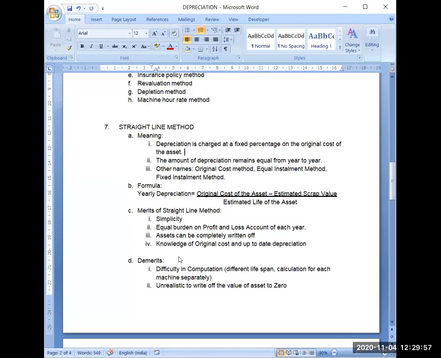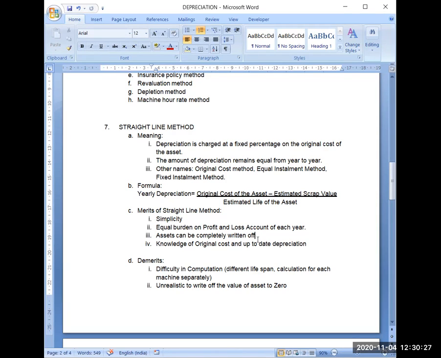So we were discussing the straight line method in the previous period, and we have discussed the merits. Two merits we have to discuss. Yes, this one. So equal burden on profit and loss, that we have discussed. If I am charging 1 lakh rupees per year, so an equal burden of loss or expense, whatever you can say, will be there on your profit and loss.